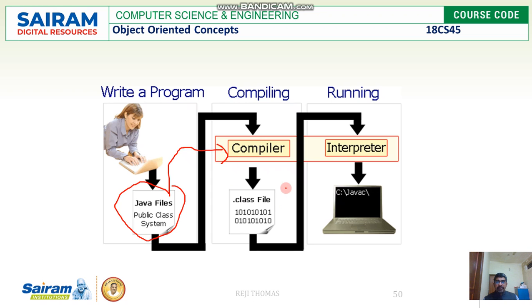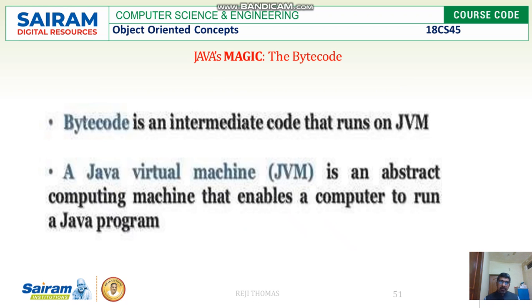When we compile, we get class files, and these class files make the difference between Java and other languages, because this is a special code, bytecode, which is machine independent, and this code we can interpret using an interpreter. So we call Java a language which is compiled and interpreted. As I told, we have a magic in Java, which is nothing but the bytecode.